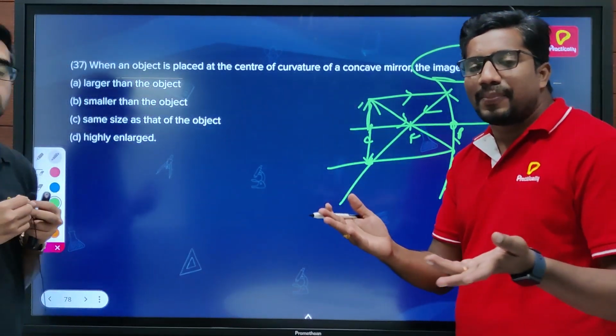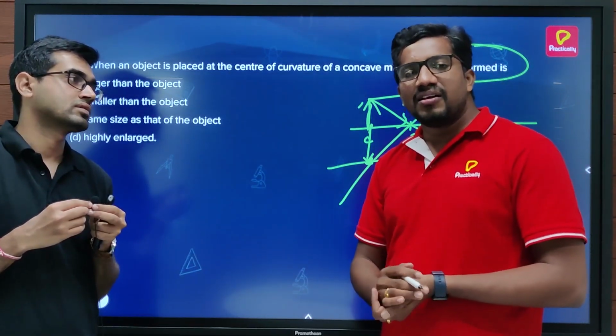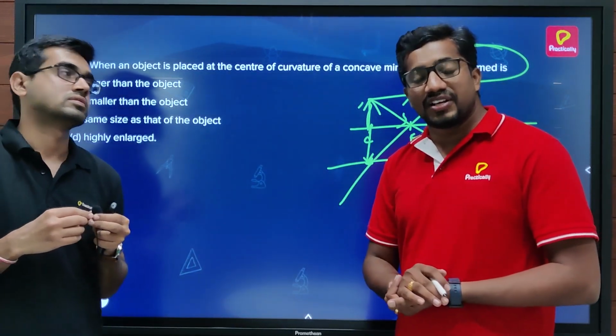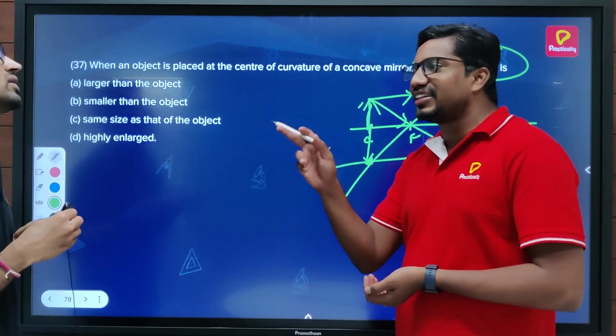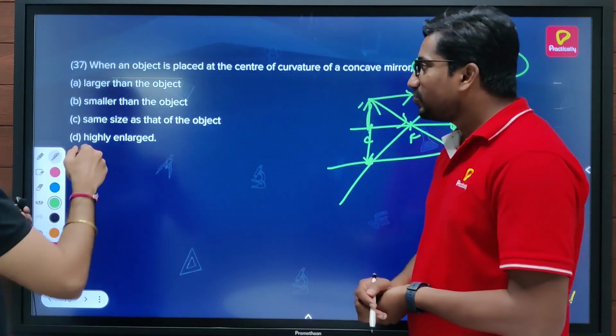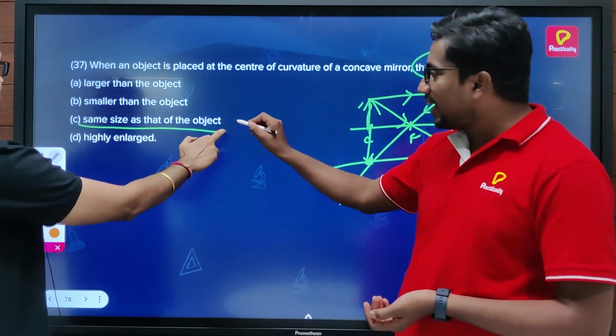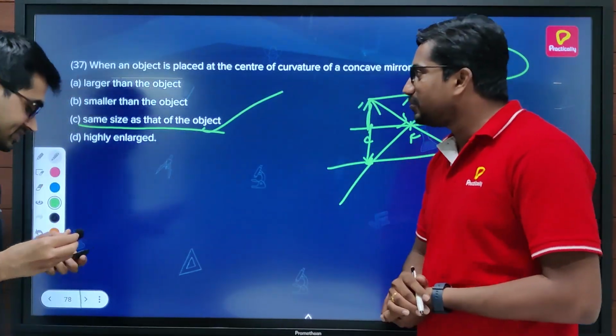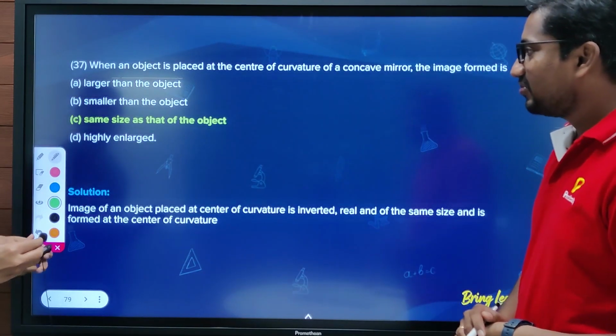So when the object is placed at the center of curvature of a concave mirror, the image also will be formed at the center of curvature, but the nature of the image will be different. It is a real, inverted image, and in fact the same size as the object. Exactly, option C. Very easy. Let's move to the next one.